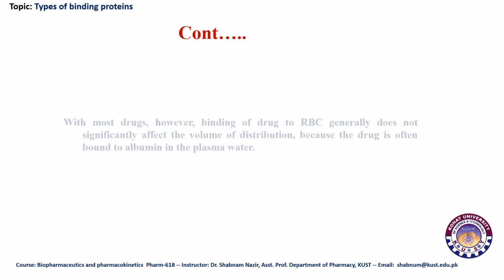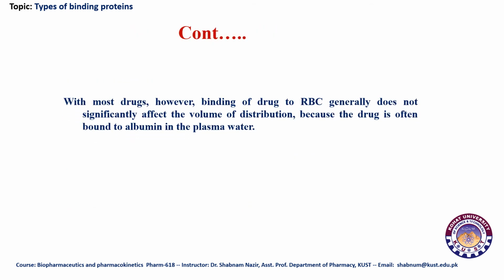However, if we look at its impact on volume of distribution, binding of drug to RBCs generally does not significantly affect the volume of distribution, because the drug is mostly bound to albumins in the plasma water. So a little portion is bound there with the RBC, so that doesn't have a huge impact on the volume of distribution.